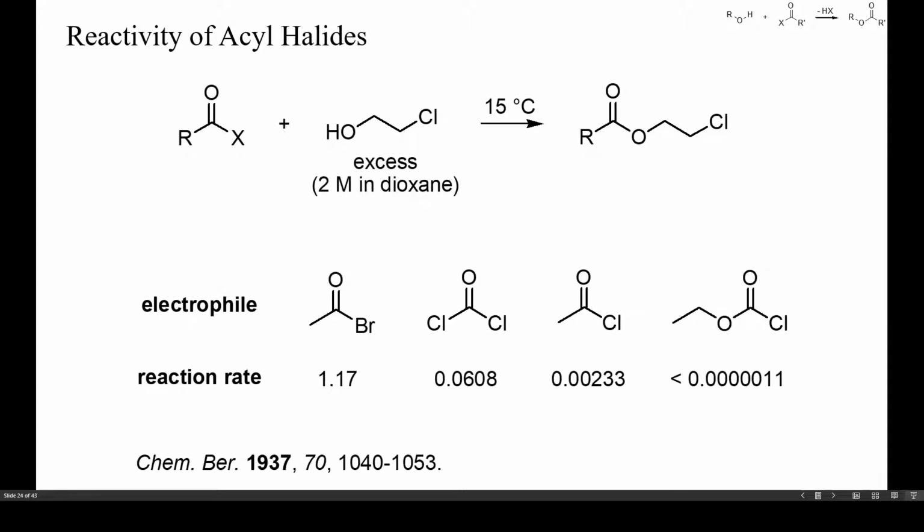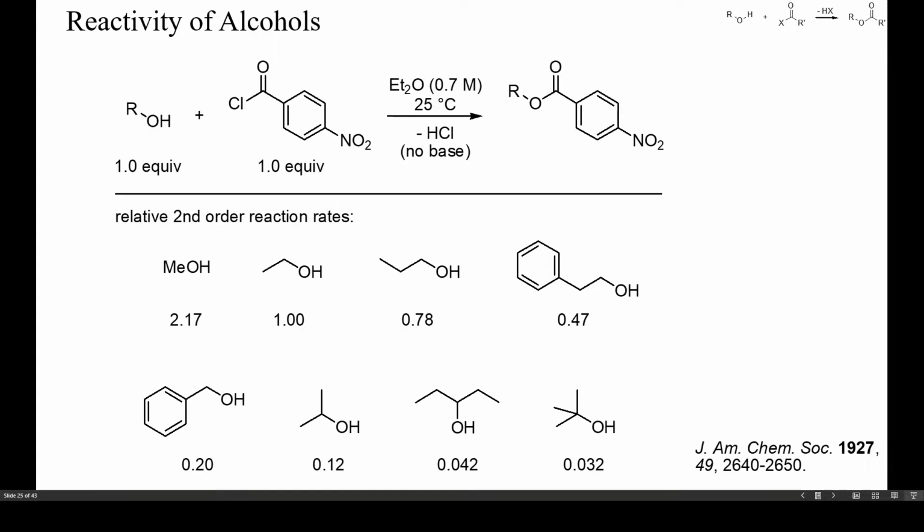Still more reactive than acyl chlorides are acyl bromides, and these should therefore be considered when a given alcohol is difficult to acylate. Phosgene is also a powerful electrophile, but chloroformates and carbamoyl halides are usually much less reactive than most acyl halides. On the other hand, the reactivity of alcohols toward acyl chlorides is not as strongly impacted by the alcohol's structure, as shown here.